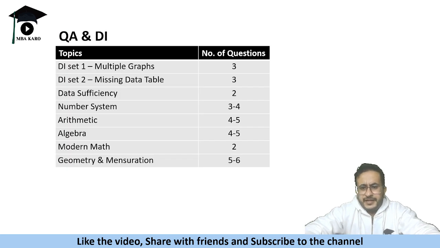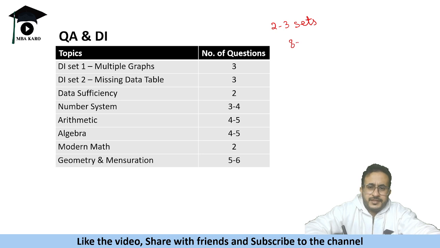Now QA and DI, if we talk about, it has DI plus quant. So DI: last year there were two sets, sometimes it is three sets also. Two to three sets you can expect, like last year there were six questions, sometimes it has been eight, sometimes it has been 10 also.